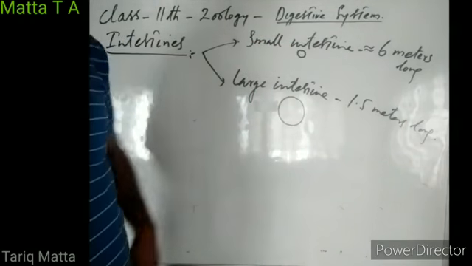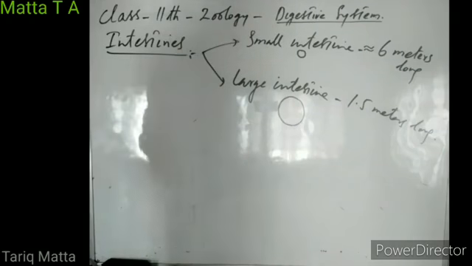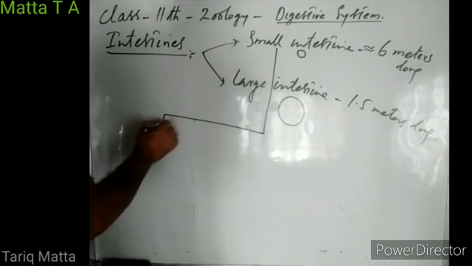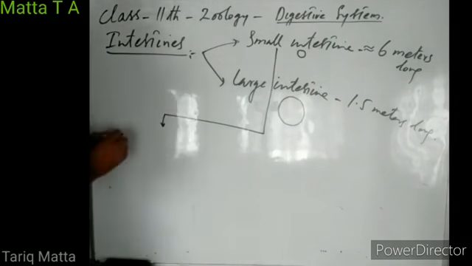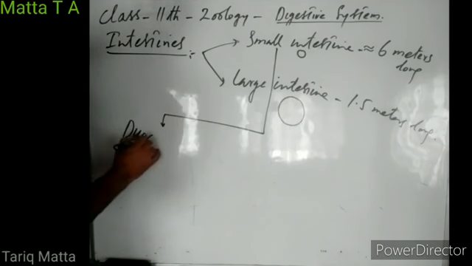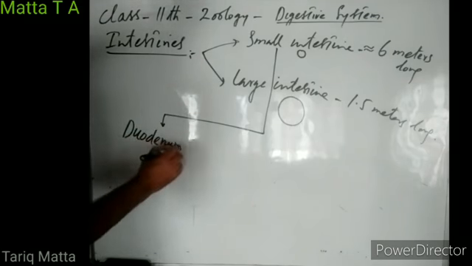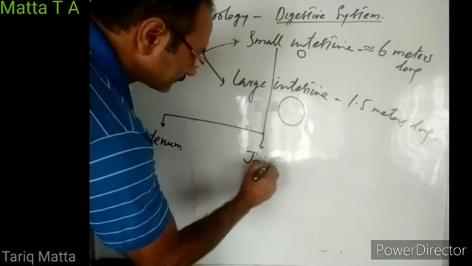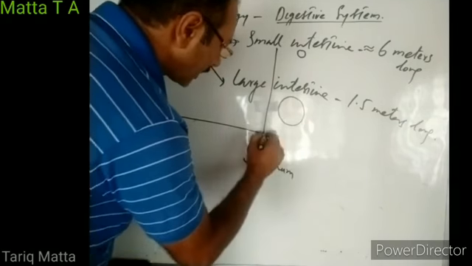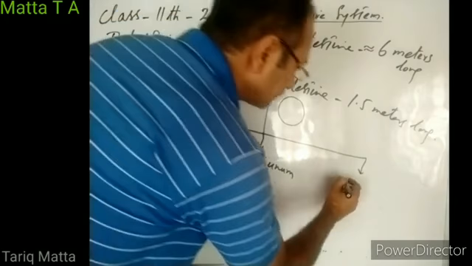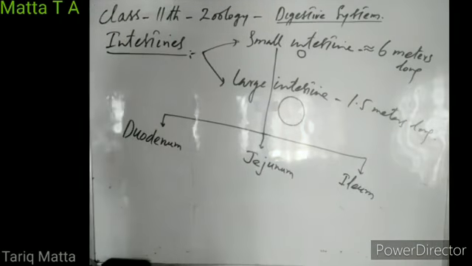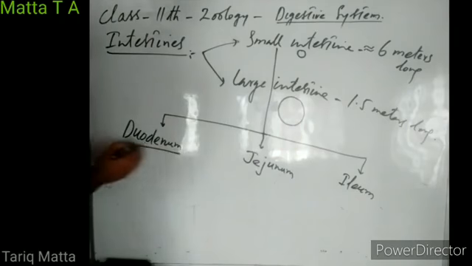This small intestine can be divided into three parts. Its first part is known as duodenum. Its second part is known as jejunum. And its third part is known as ileum. Small intestine is divided into three parts, and its first part is known as duodenum.